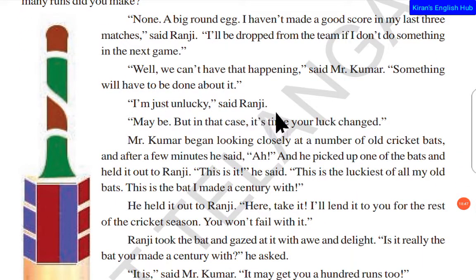I am just unlucky, said Ranji. Maybe, but in that case, it's time your luck changed. Even this Mr. Kumar is backing Mr. Ranji, saying, next time you can do well, next time you have to plan better, next time you will do better. So Ranji is still disappointed and is saying that he is unlucky, he is not playing well. But here Mr. Kumar started giving him more encouragement.